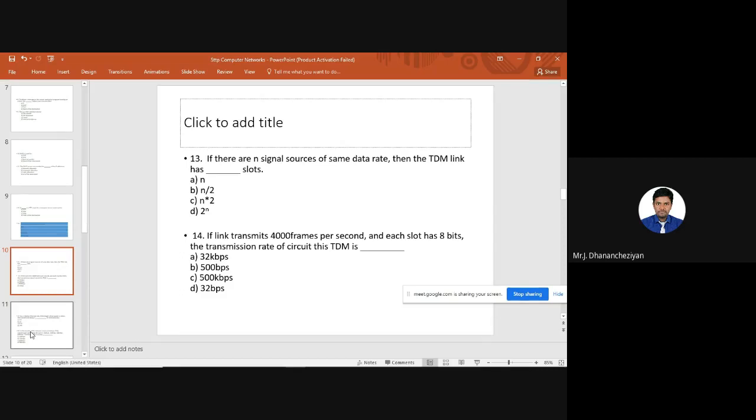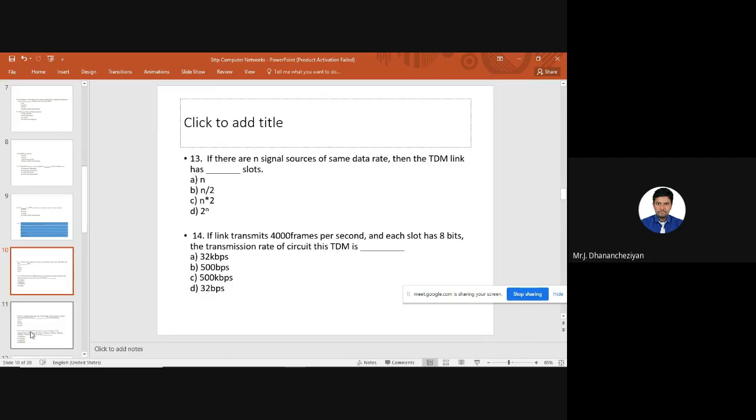Now the question is, if there are n signal sources of the same data rate. So now I have n channels, let us assume n signal sources, and each source will be transmitting data in a different channel. The data rate is the same. When it comes to TDM, data rate is not going to be a problem, as each user is going to use his own time slot. That is TDM.